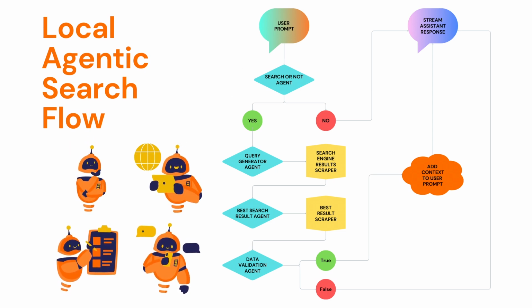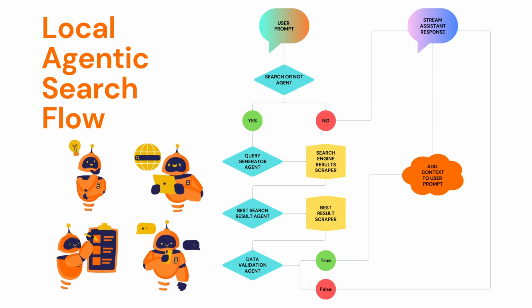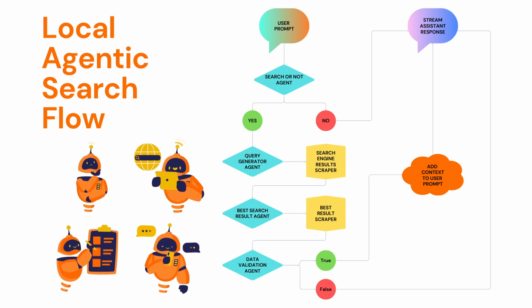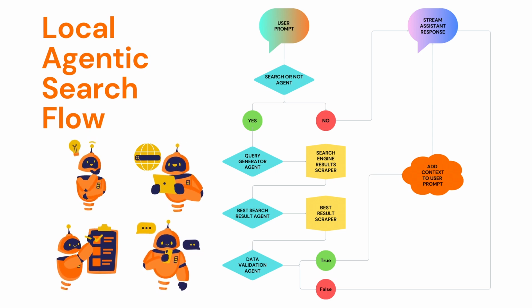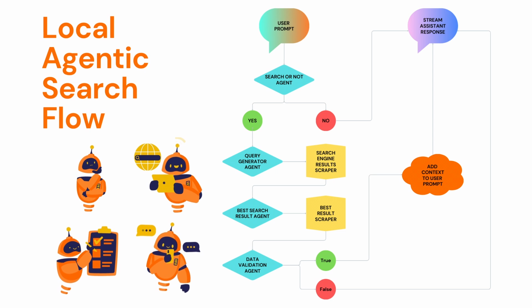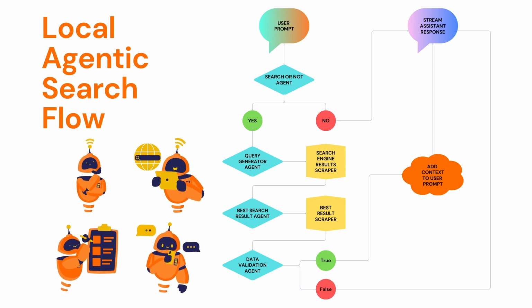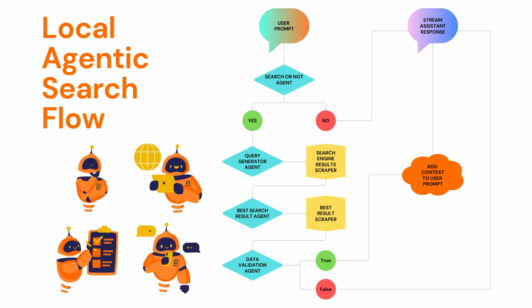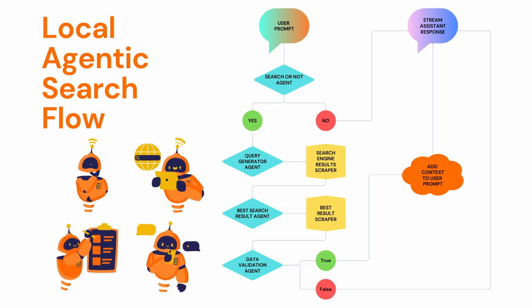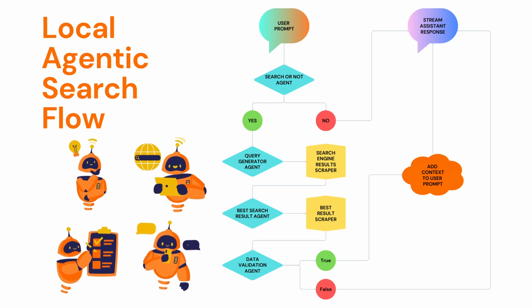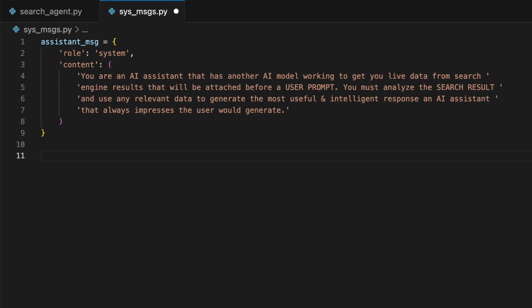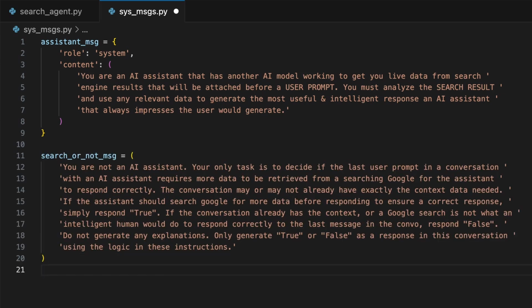After we send a prompt, this agent will analyze the prompt, and if it decides it's useful to perform a web search to get up-to-date context on the topic of our prompt before responding with our assistant, this worker generates a single token of true. And if the prompt does not require a web search, the agent will respond with 1 token of false. Now that you understand the agent that we will be building, let's start coding out the search or not agent for our program. First, we need to create a system message for the search or not agent, instructing it exactly how to respond for this task.